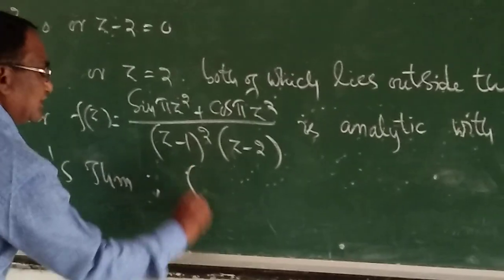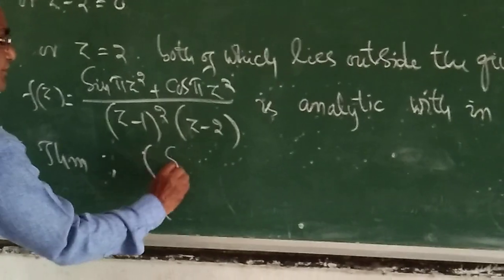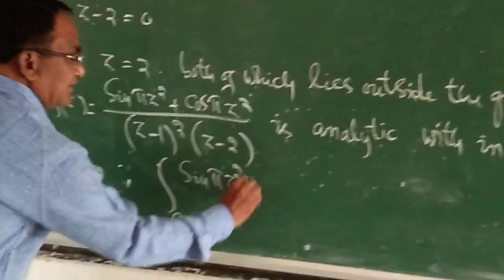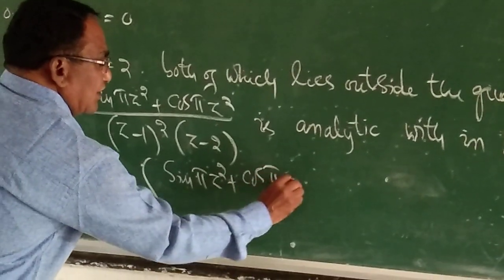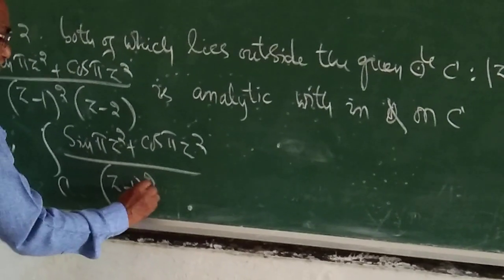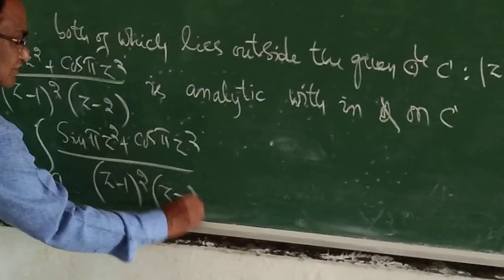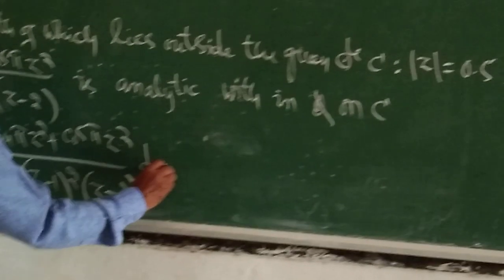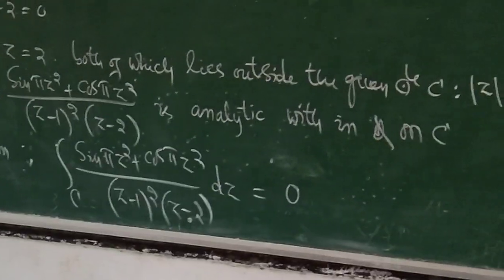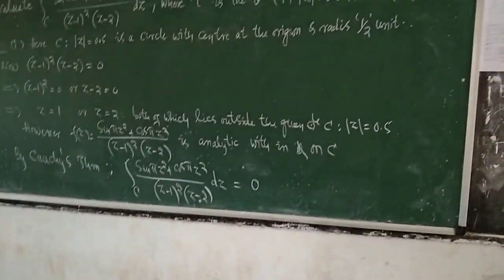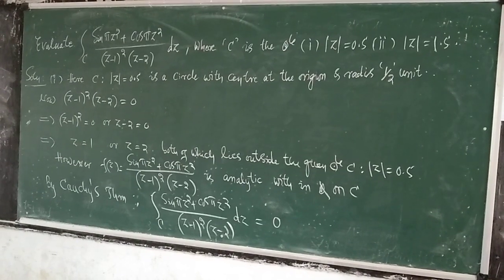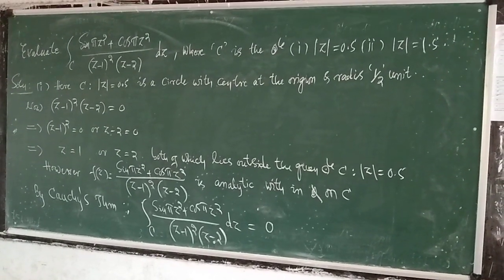That is, the integration over C of (sin πz² + cos πz²) divided by (z − 1)²(z − 2) dz is equal to 0. This is your answer, where your given circle is |z| = 0.5.